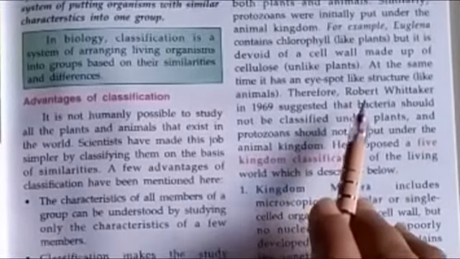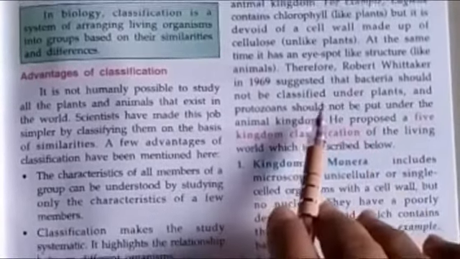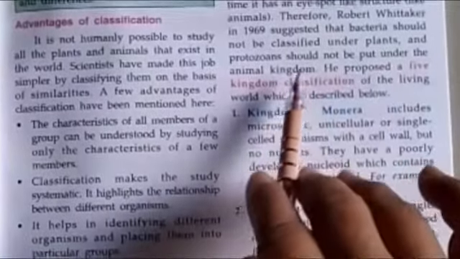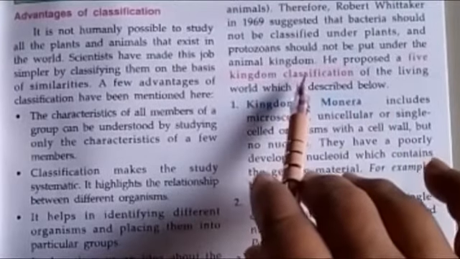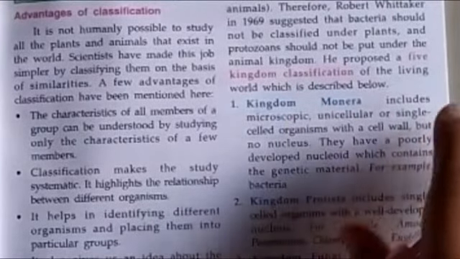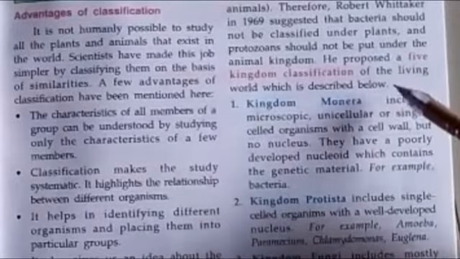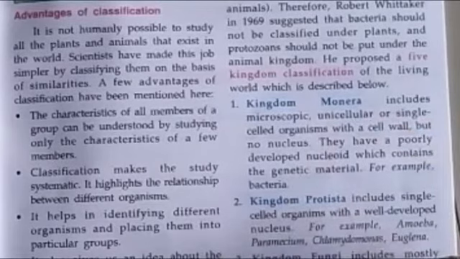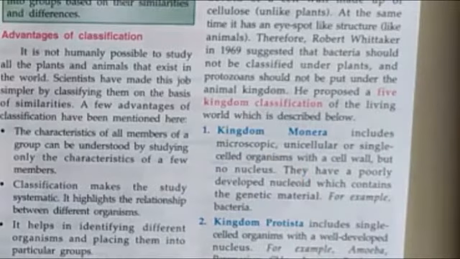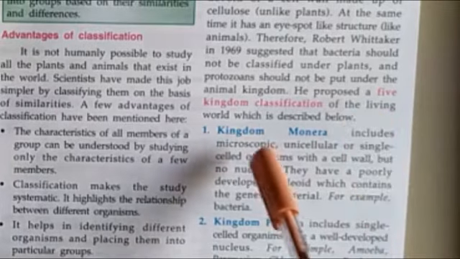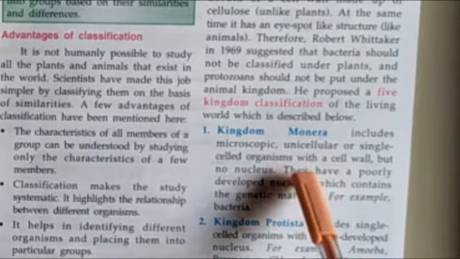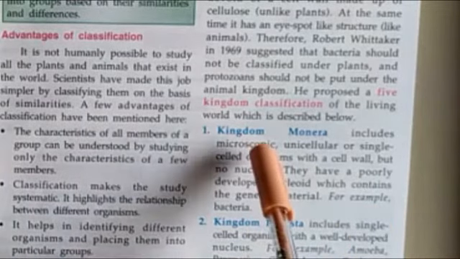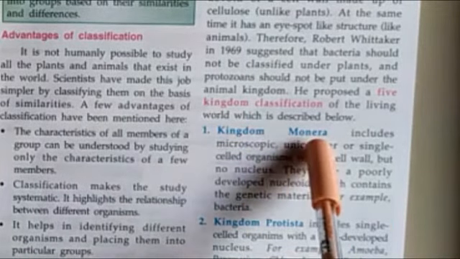Later on, a scientist, Robert Whittaker, suggested that bacteria cannot be classified under plants and protozoans cannot be put under the animal kingdom. So he proposed a five kingdom classification of the living world, and then he started describing the five kingdoms one by one. What are the five groups he described? You have to remember two to three features of them with at least one example each. First group is the kingdom Monera.